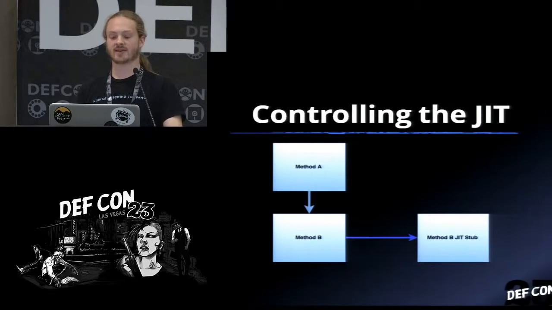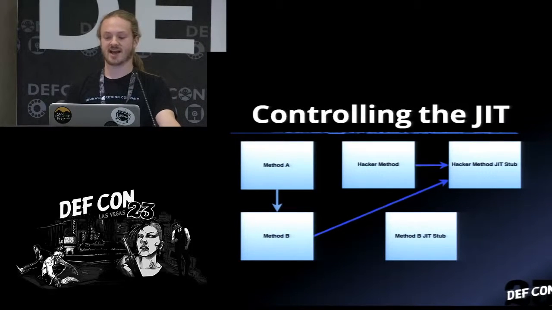Method A is going to call method B, and then method B would initially call into the method B JIT stub. But what we can do is take a hacker method with a hacker method JIT stub, redirect method B to the hacker method JIT stub, and now method A is going to call the hacker method instead.